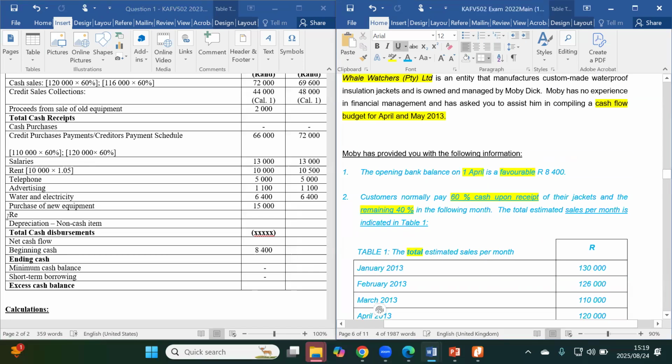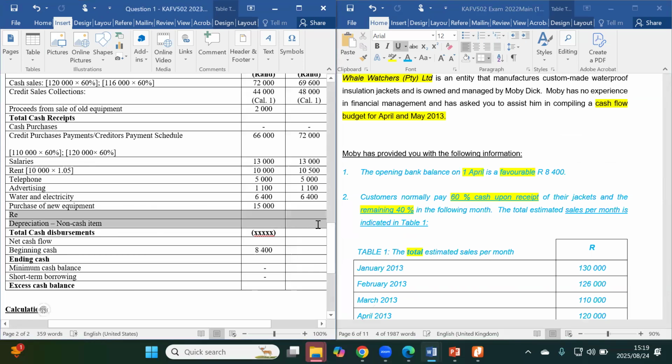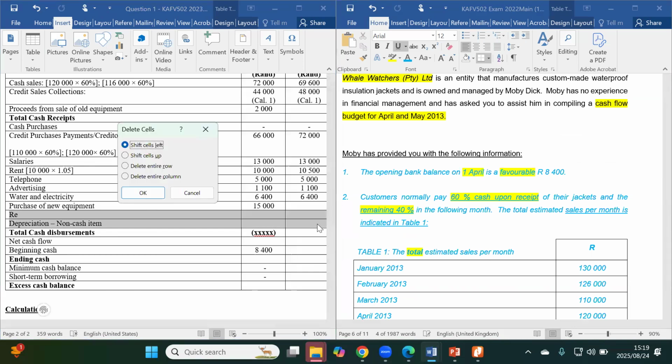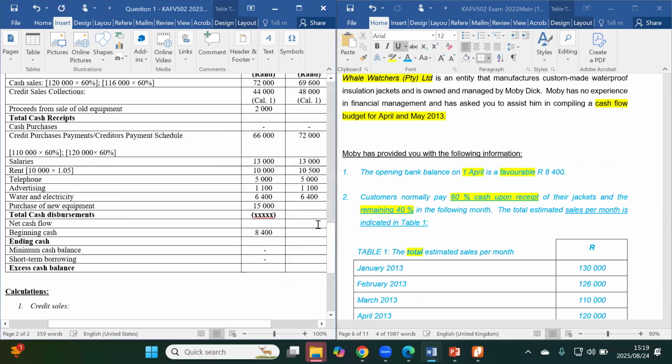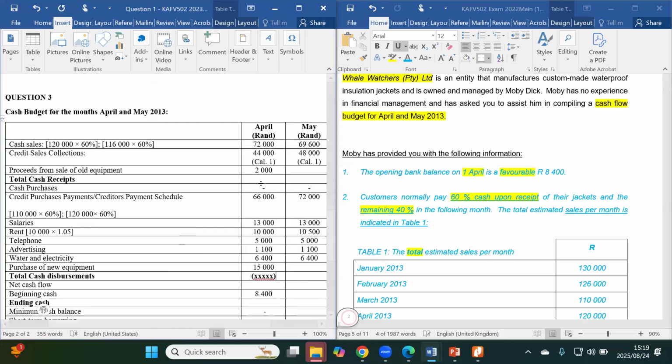So for something that has not been requested, I can't put depreciation because they never gave us one. So I'm just going to remove that, so that we can correctly account for these things. The first thing I'm going to do is begin with the total cash receipts.